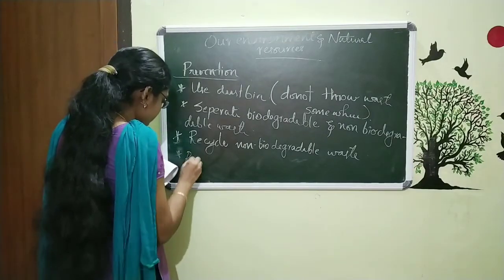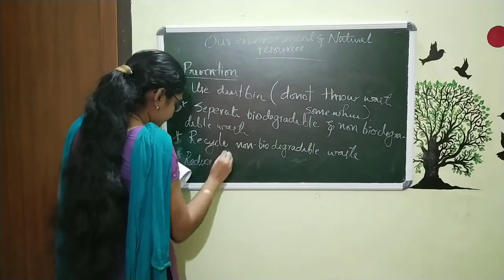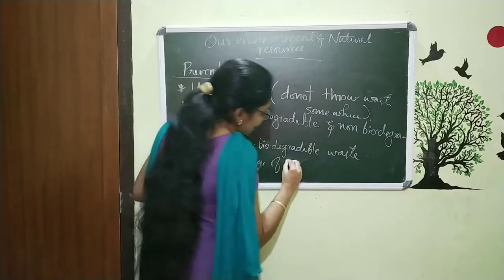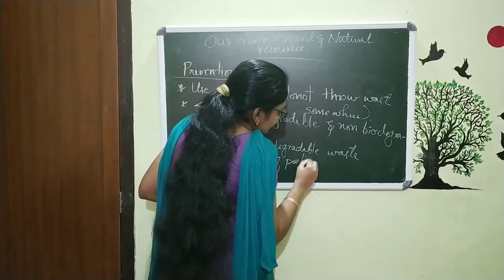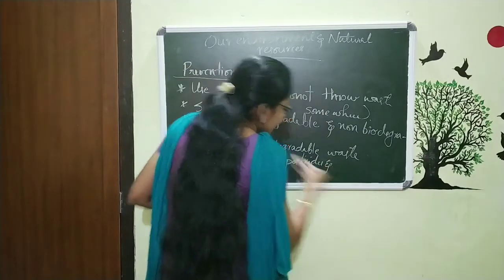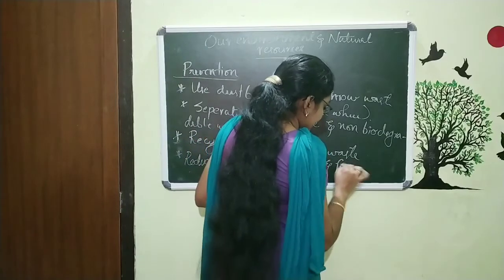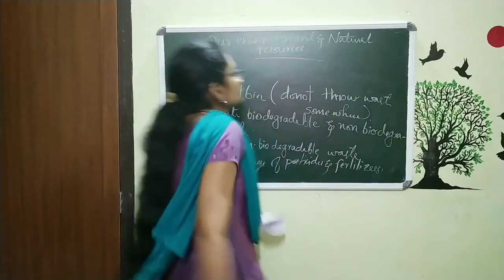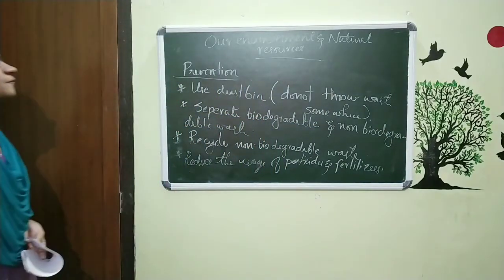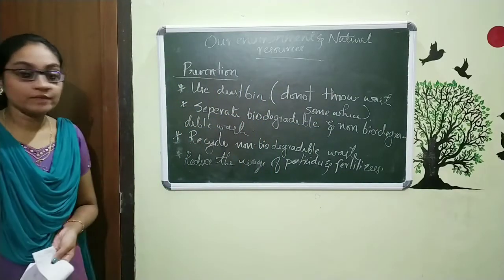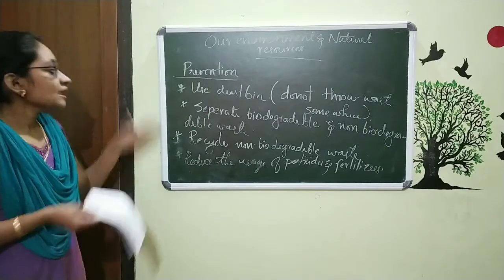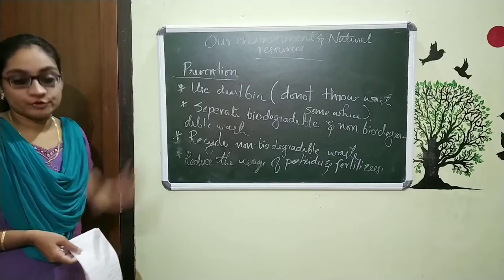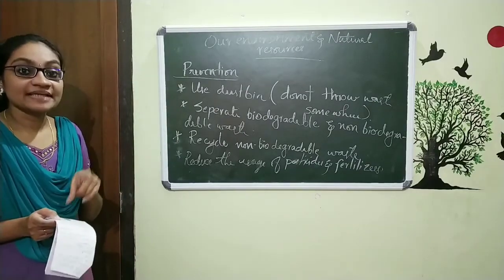Reduce usage of pesticides and fertilizers. So these are the points of prevention of soil pollution. Some important things are there, but it's very simple. So these are all about the soil pollution, and it is also called land pollution.